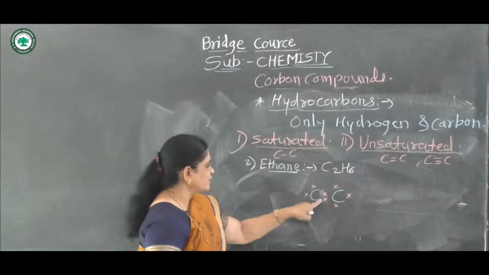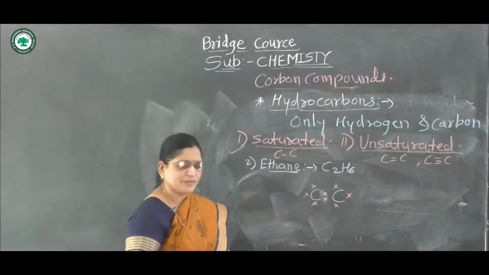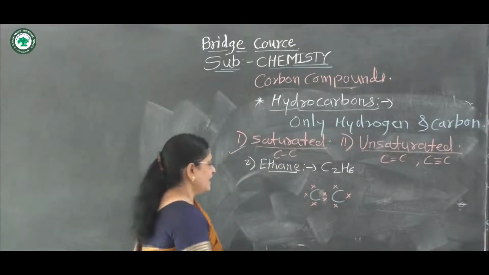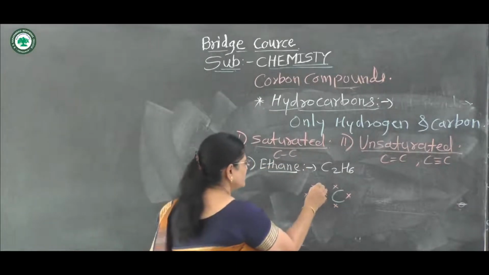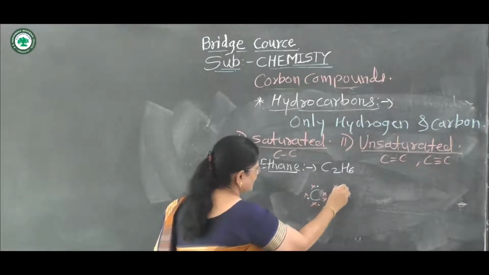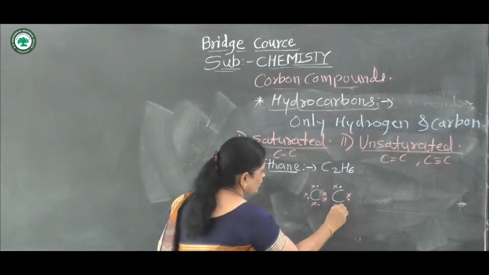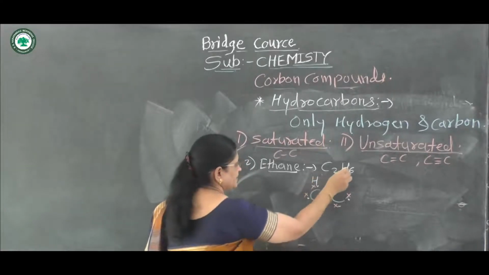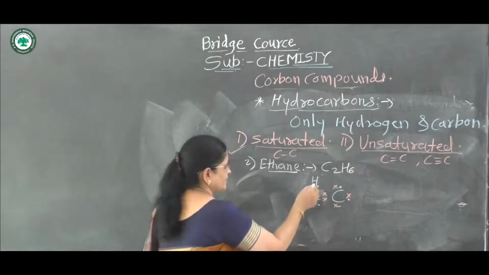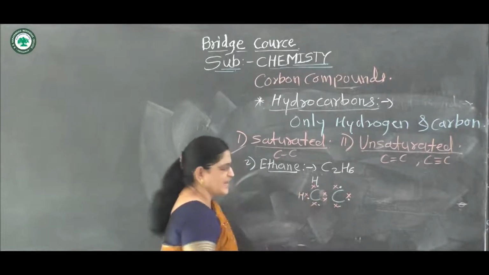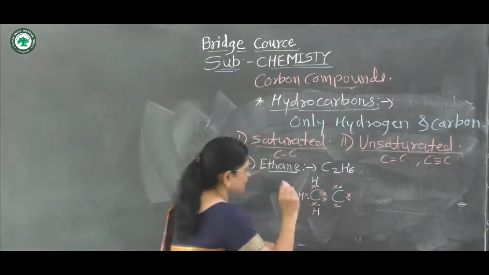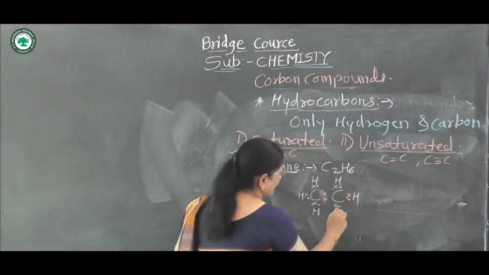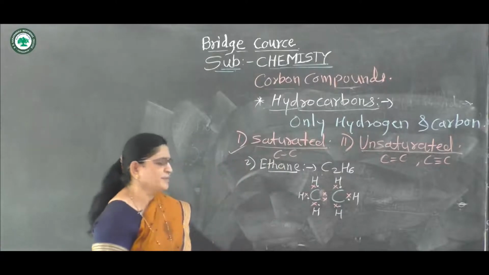Out of these, 1 electron of the first carbon atom and 1 electron of the second carbon atom are shared. Then each has remaining valency 3, that means it has the ability to share electrons with 3 hydrogen atoms. There are 6 hydrogen atoms in all. Three hydrogen atoms join with the first carbon atom and the remaining 3 hydrogen atoms join with the second carbon atom.